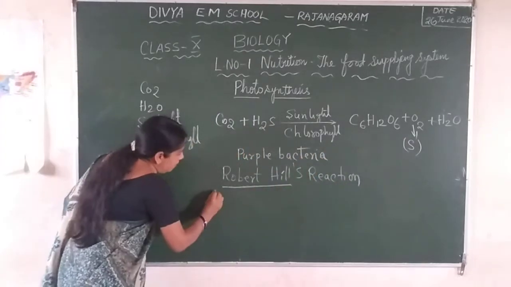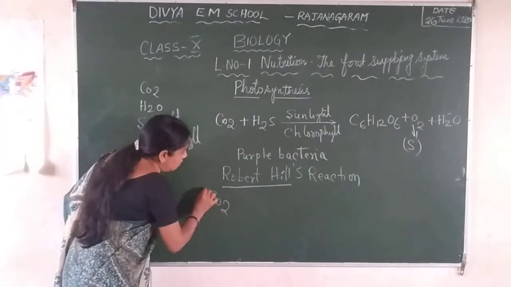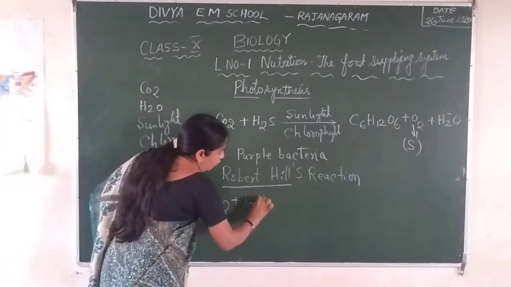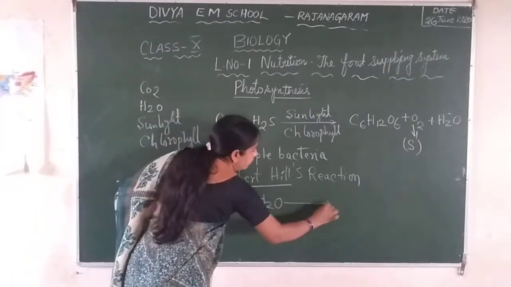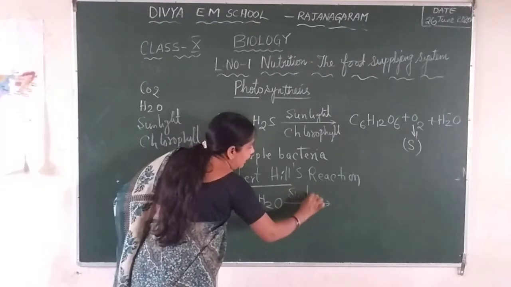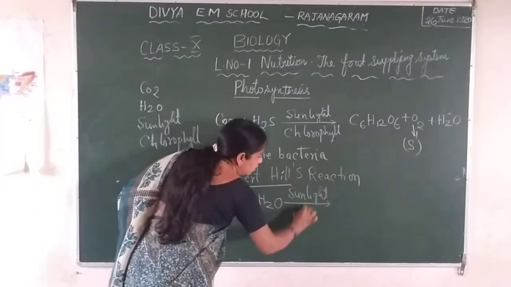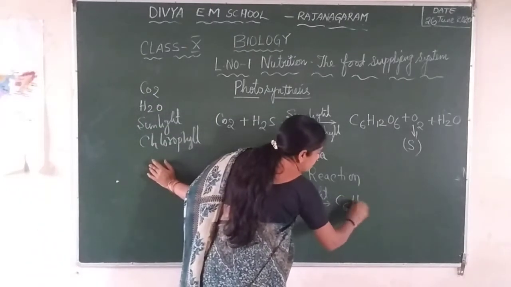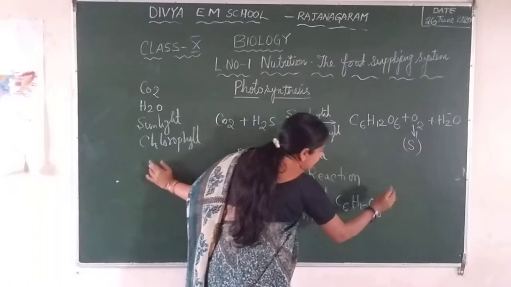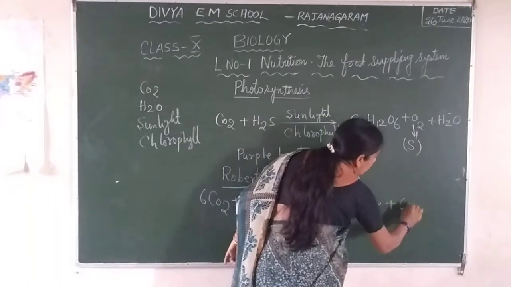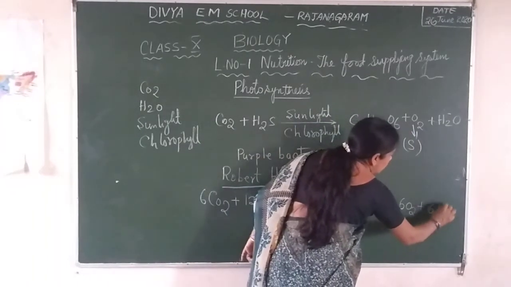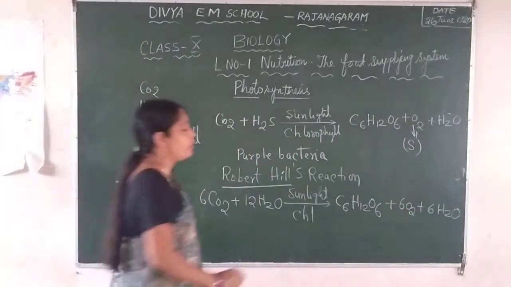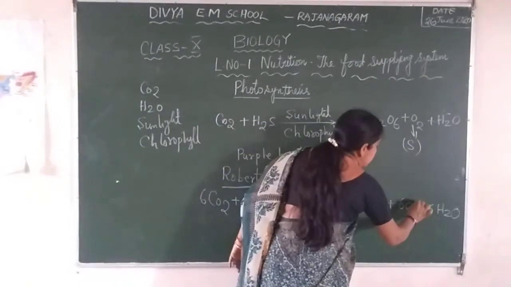Here, same as before, 6 molecules of carbon dioxide react with 12 molecules of water in the presence of sunlight and chlorophyll, and we get glucose, which is the end product, that is C6H12O6, plus 6O2 plus 6H2O. This is the final equation for photosynthesis.